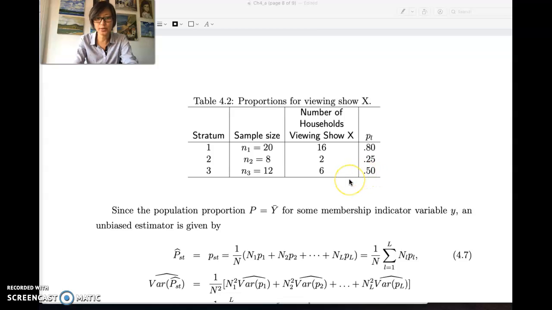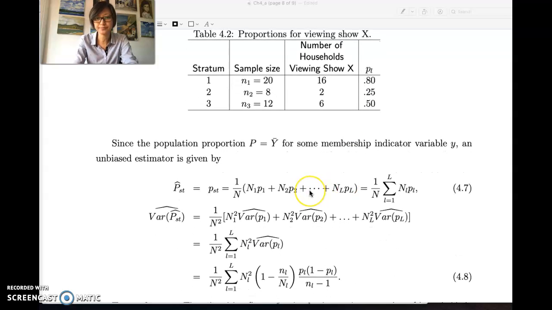Again, we can add up the proportions weighted by the population size. I need to emphasize here that we are adding up the proportion, or the mean, for each of the strata, but weighted by the population size, not the sample size.